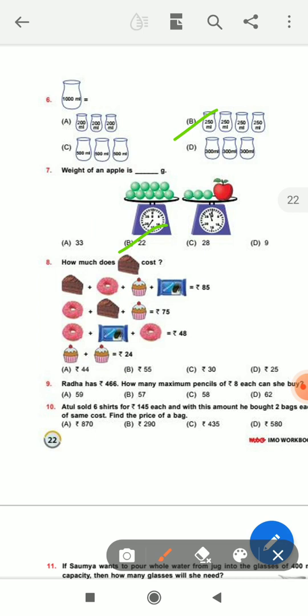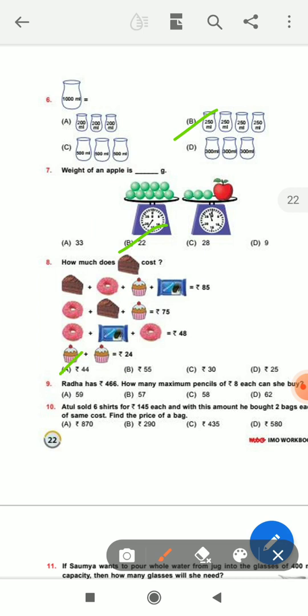This is ice cream 24, so 12 plus 12 is equal to 24. Next you see the difference, subtract. So the result is option A, 44 rupees.